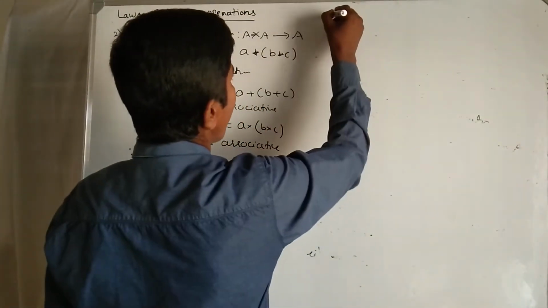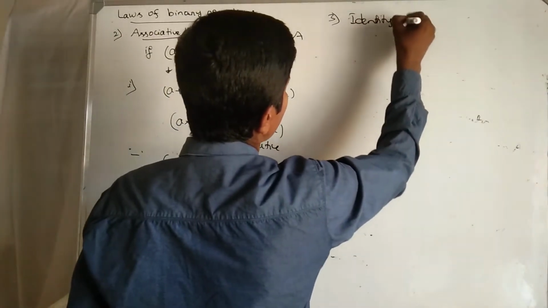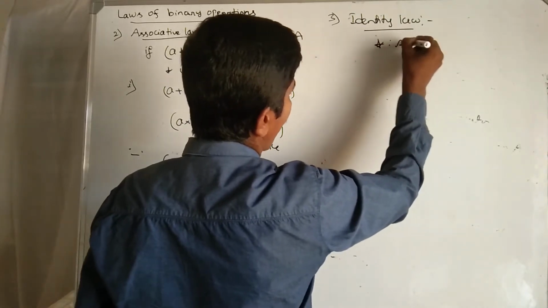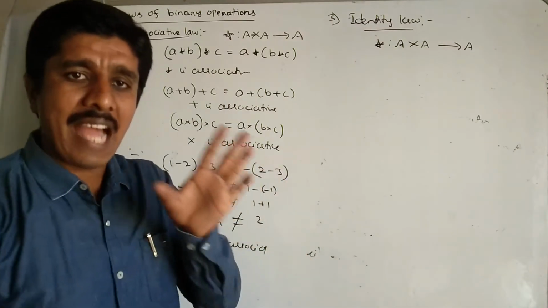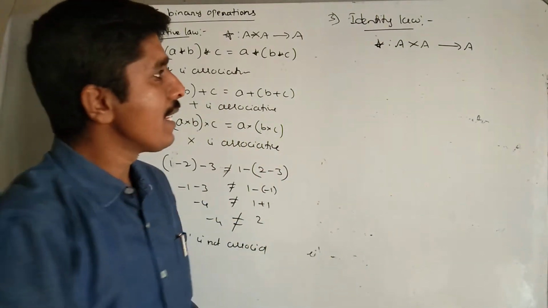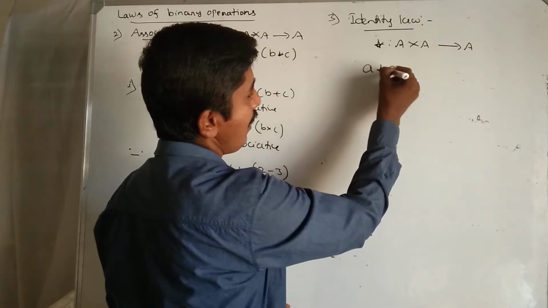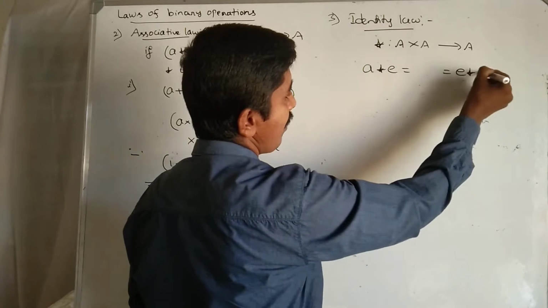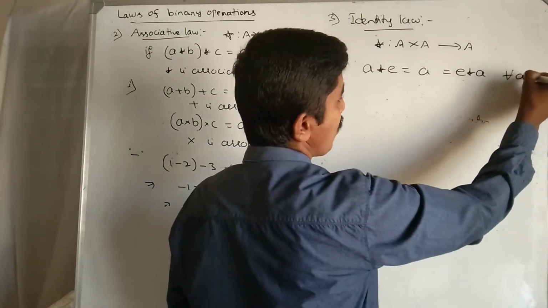Next property, third one, identity law. Identity law: star is a binary operation from A cross A to A. Instead, we can say that star is a binary operation on a non-empty set A. Here is one condition, mind it: A star E equal to E star A equal to A, for all A belonging to the given set A.